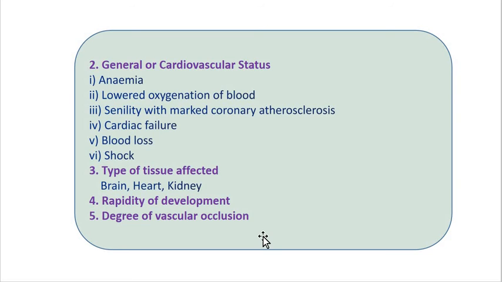Okay. So as I already told you, if an organ gets less blood supply, naturally the collaterals develop and try to supply a greater amount of blood. So here, the rapidity of development: sudden vascular obstructions result in more severe effects of ischemia than if it is gradual, since there is less time for collaterals to develop.